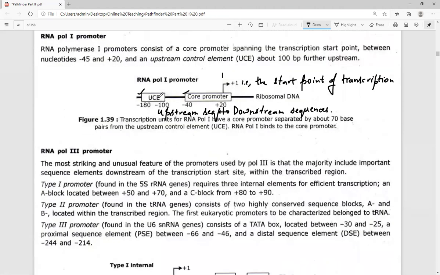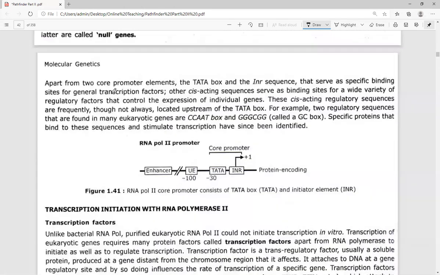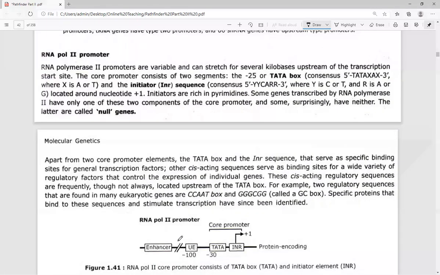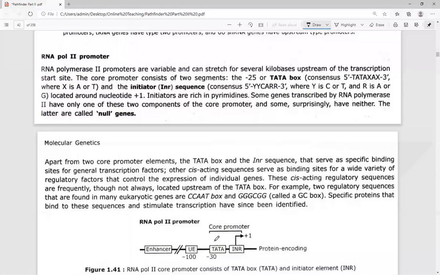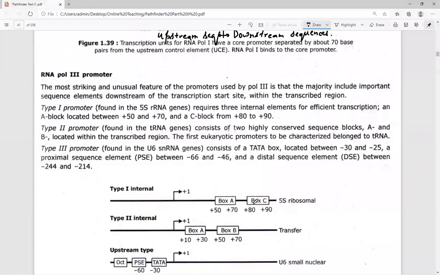RNA polymerase first has upstream sequences, RNA polymerase second has all upstream sequences, but it is RNA polymerase third that has downstream sequences. So kindly have a note of this particular point, which is very important. See, I'm writing a note. You can also note the same.